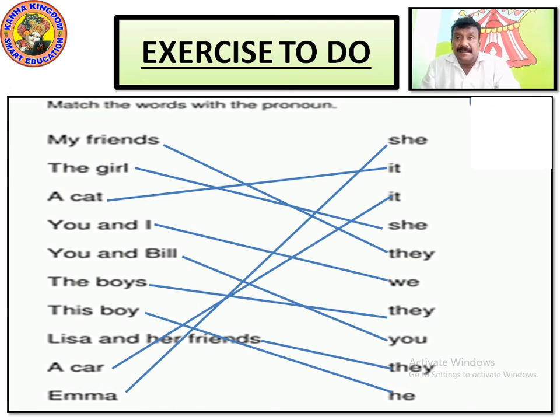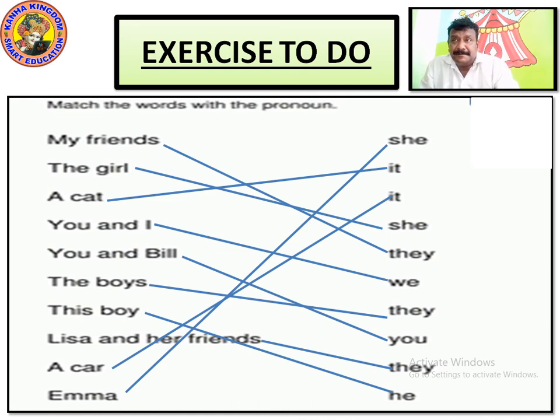You and Bill. They. The boys. They. This boy. He. Lisa and friends. They. A car. It, I-T, it. Ima is she. So now match the words with pronouns.